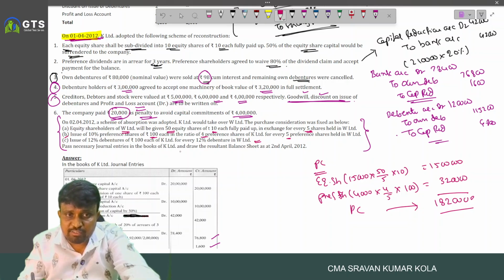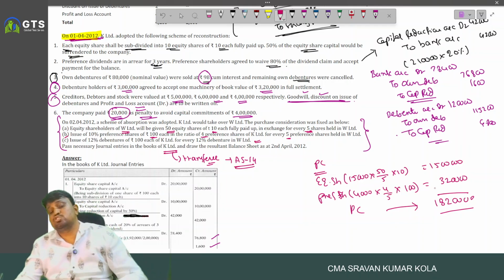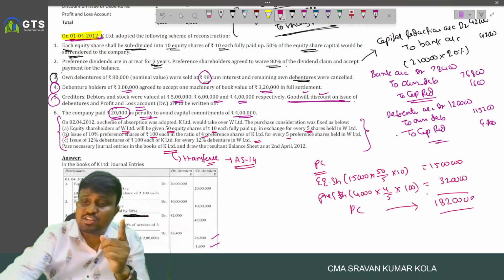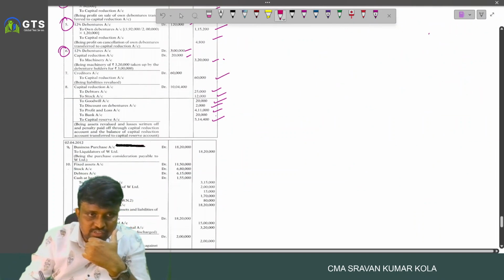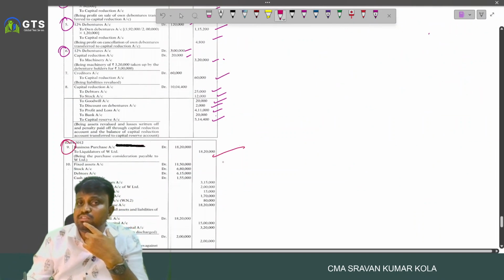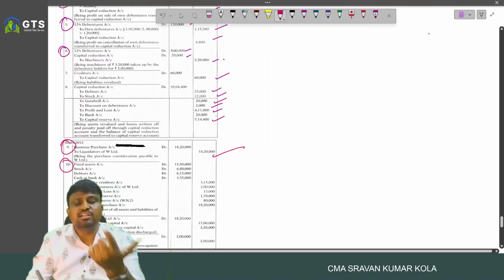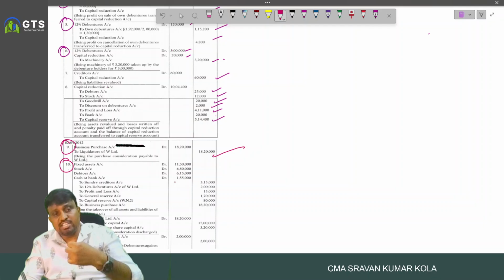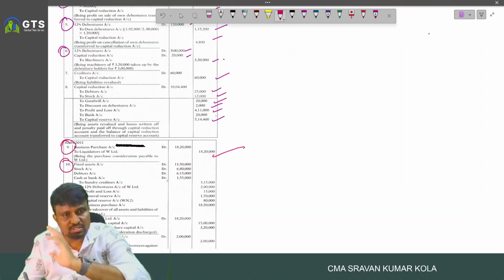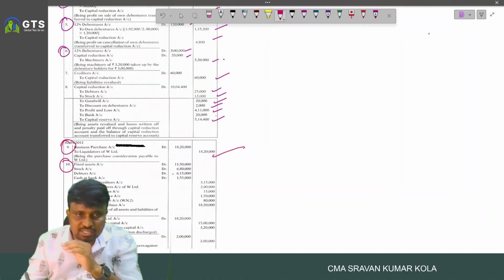We are required to write the journal entries in the books of the transferee. There AS 14 is applied. What are the journal entries to be recorded? Business purchase account debited to liquidator of W Limited 18 lakh 20,000. Then assets account debited, to liabilities account, to business purchase. The difference, if any, is transferred to capital reserve.